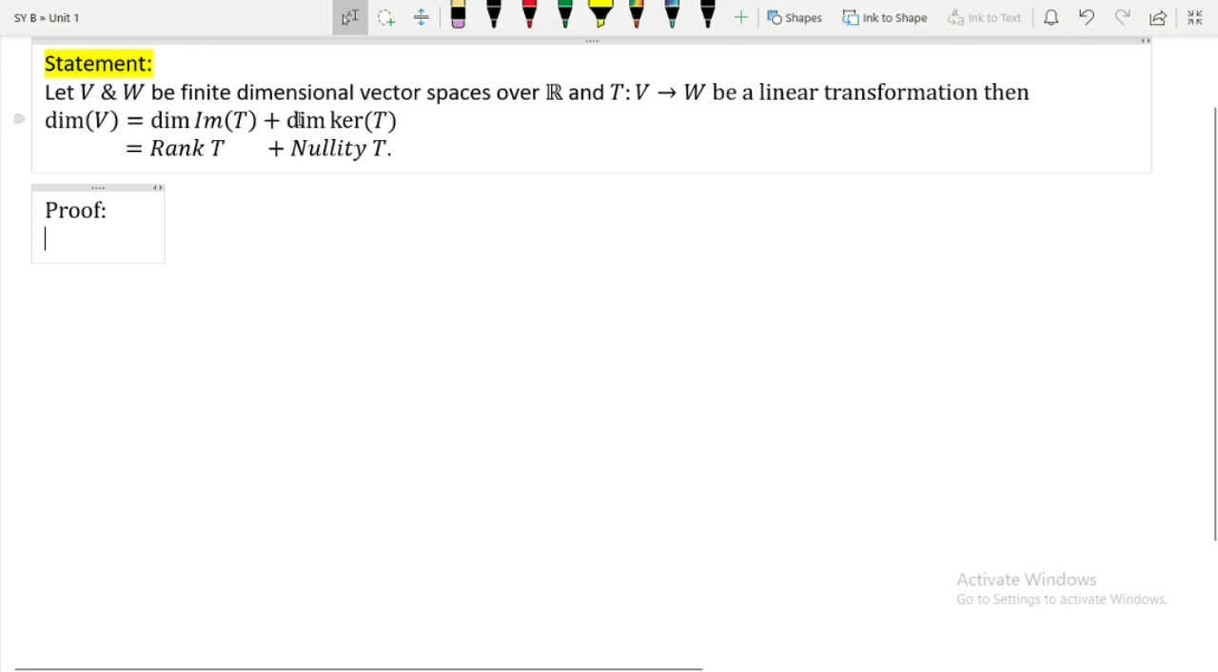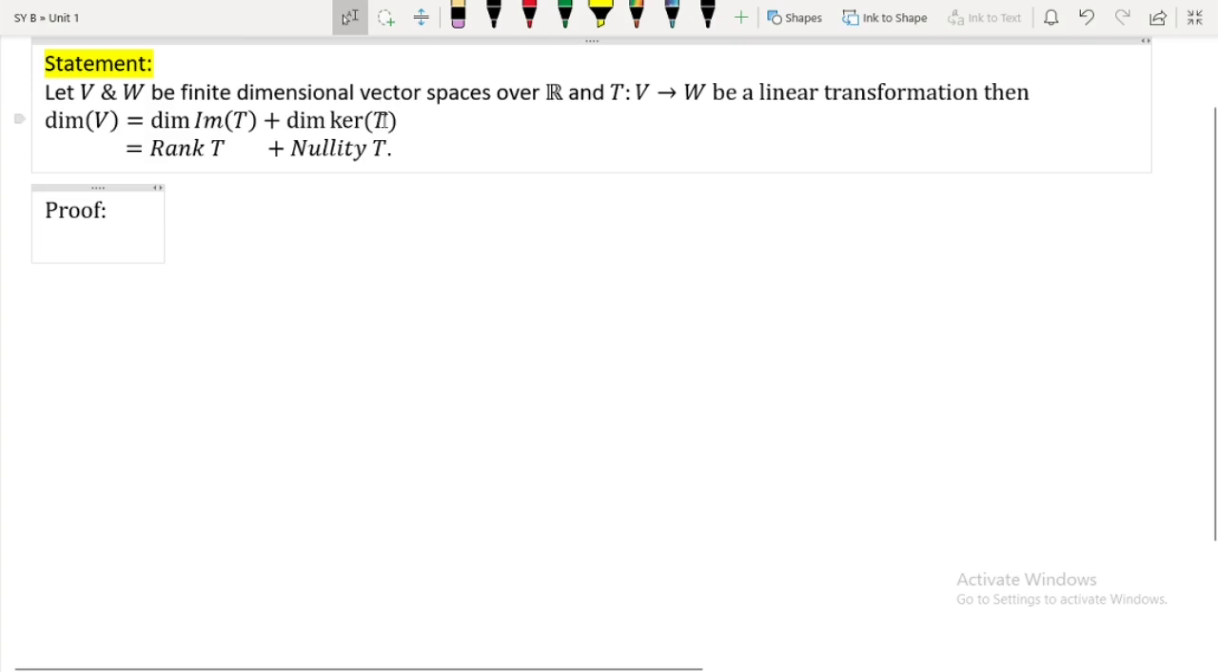Let V and W be finite dimensional vector spaces over R. So note that V and W are finite dimensional, and T from V to W be a linear transformation. Then dimension of V is equal to dimension of image of T plus dimension of kernel of T. This dimension of kernel of T is called the nullity of T, and dimension of image of T is called the rank of T.